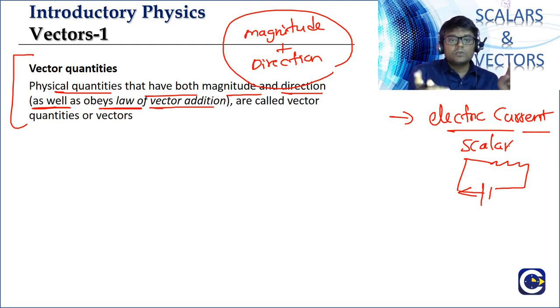So the understanding people have now is, if physical quantities don't satisfy the vector definition, then they could be either scalars, or we have one more category which we call tensors, but unfortunately that is not in our purview of the syllabus, except for some quantities. We'll discuss it when we go to the particular examples.